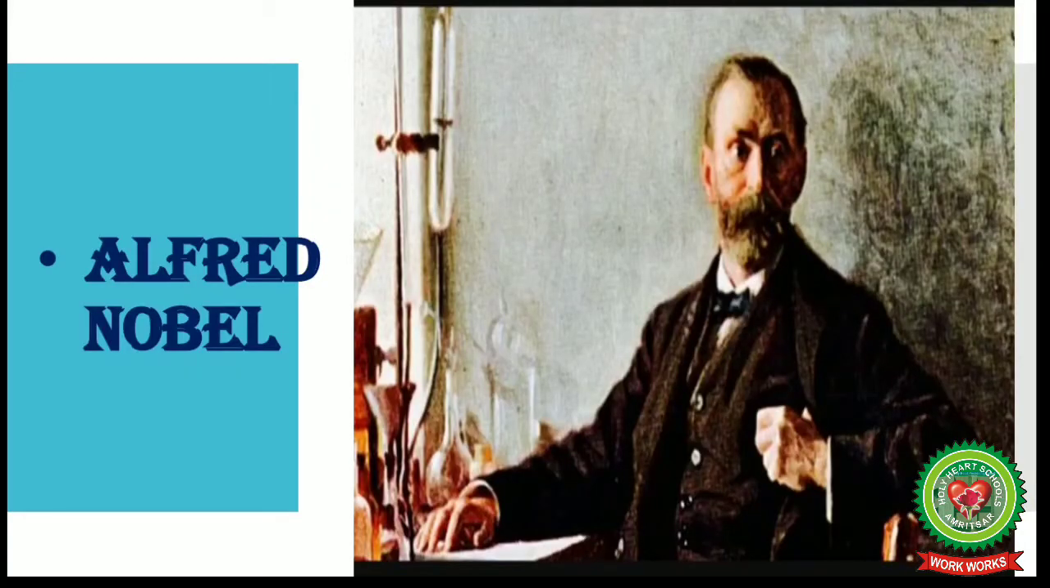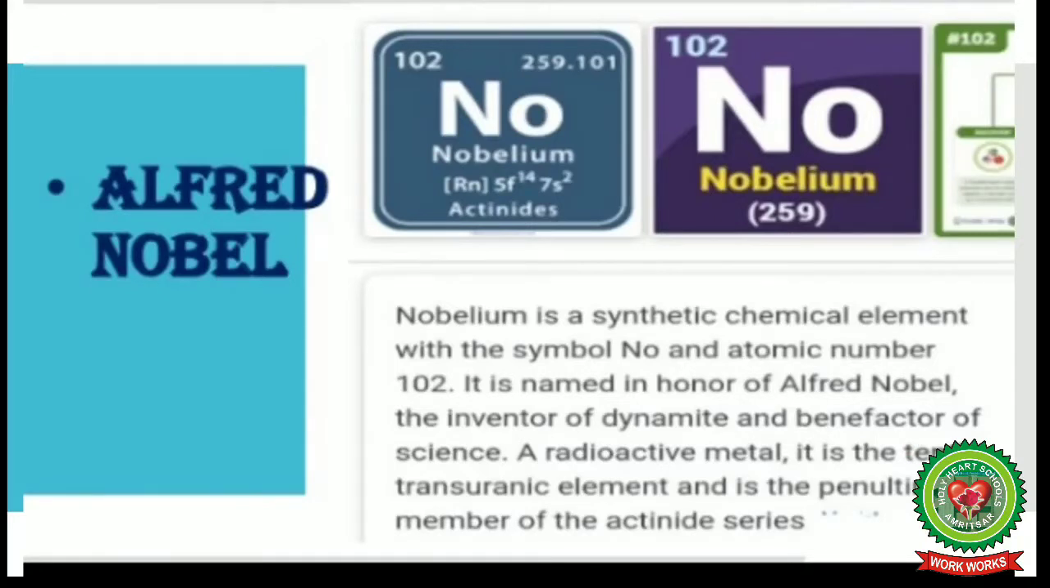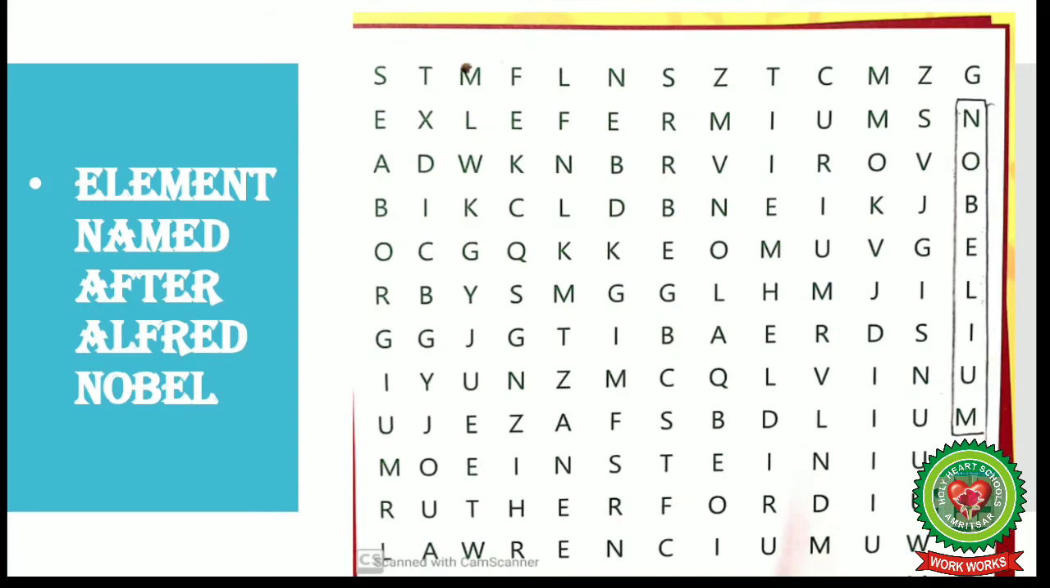Now next is Alfred Nobel. The element which is named after Alfred Nobel is nobelium. Nobelium is a synthetic chemical element with the symbol No and atomic number 102. It is named in honor of Alfred Nobel, the inventor of dynamite and benefactor of science. A radioactive metal, it is the 10th transuranic element and is the penultimate member of the actinide series. Now in this given chart you can see nobelium, which is the element named after Alfred Nobel.